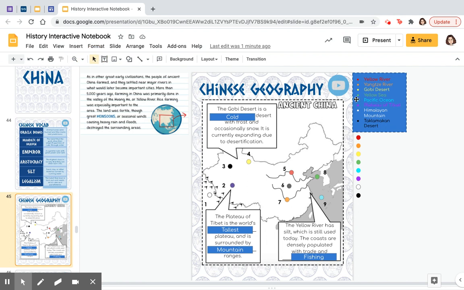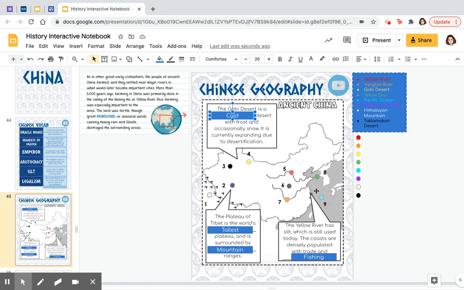So, items we are placing. The Yellow River is going to be here at the top. We also have the Yangtze River. Just like Mesopotamia, civilization is going to start between two major rivers. We have the Gobi Desert, which we learn is a cold desert with frost and occasional snow. It is expanding, meaning getting bigger, because of desertification, which means that areas around the edges of the Gobi Desert are becoming a desert as it spreads.